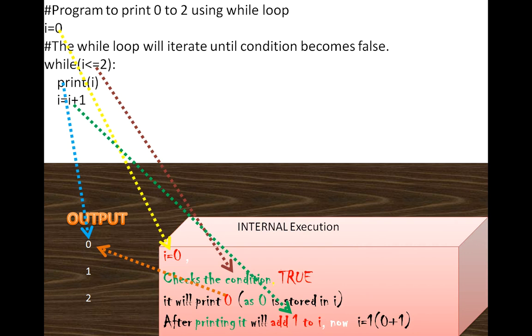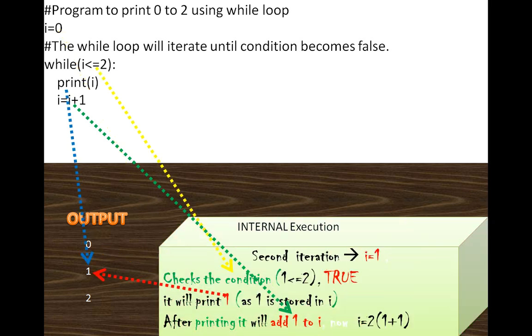During the second iteration, now what is I? I is 1, because in the first iteration, after printing the statement I, you have incremented it. Now I has become 1. It will again check the condition. That means I less than equal to 2, which is again true. It will print what? 1, as 1 is stored in I. After printing I, what will it do? It will again increment I. That means I is equal to I plus 1. It will become 1 plus 1, which becomes 2.